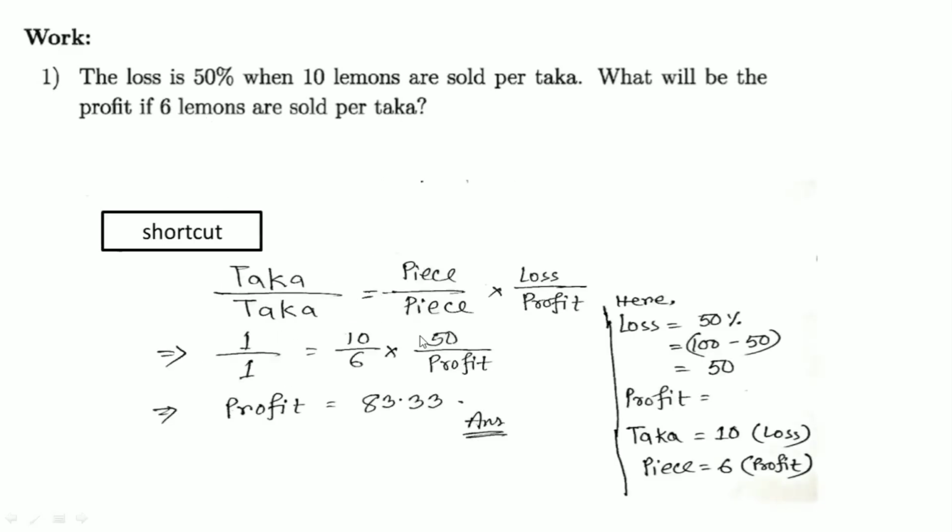Take taka by taka equals piece by piece into loss by profit. Here 50% loss, so 100 minus 50, it will be 50. And profit, we have to actually find the profit, and given the 10 lemons for loss, so loss piece is 10, and 6 lemons for profit, so 6 is under there, and taka per taka, so 1 over 1, so profit will be going there, and this is our profit part. Okay, and I think you can understand the math very easily.